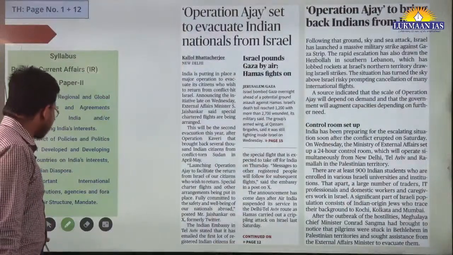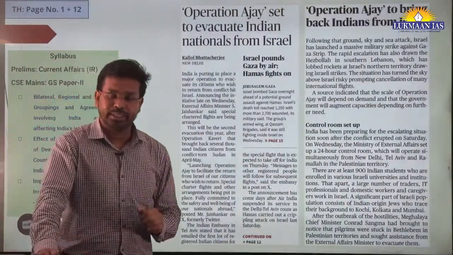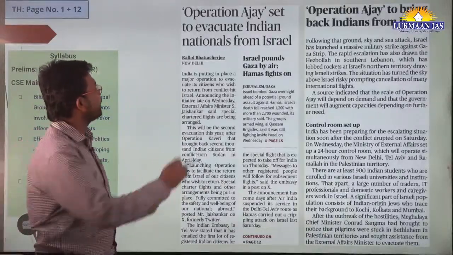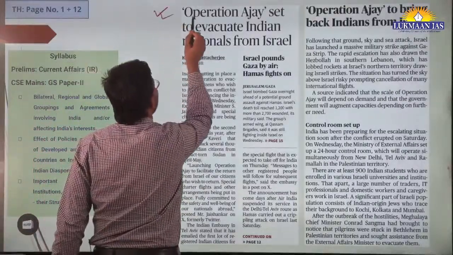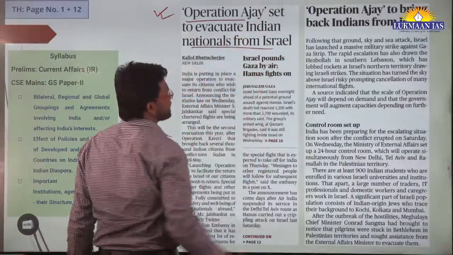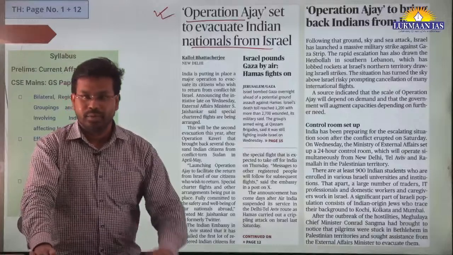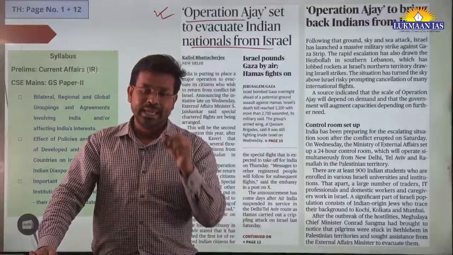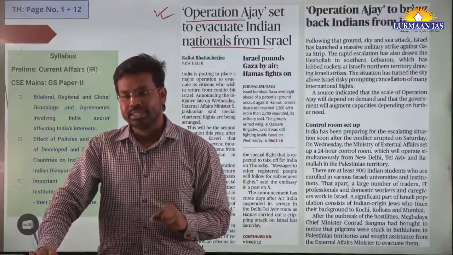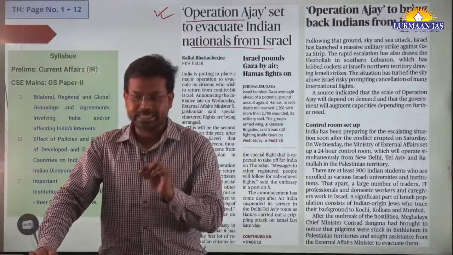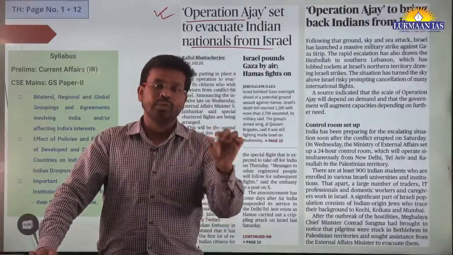So with this, now let us talk about the first topic for the day. This topic is Operation Ajay. We are going to discuss about this Operation Ajay, set to evacuate Indian nationals from Israel. Now, as we all know, Hamas has launched an attack on Israel, and in retaliation to this, Israel has announced that it is in a state of war with Hamas or with Palestine.